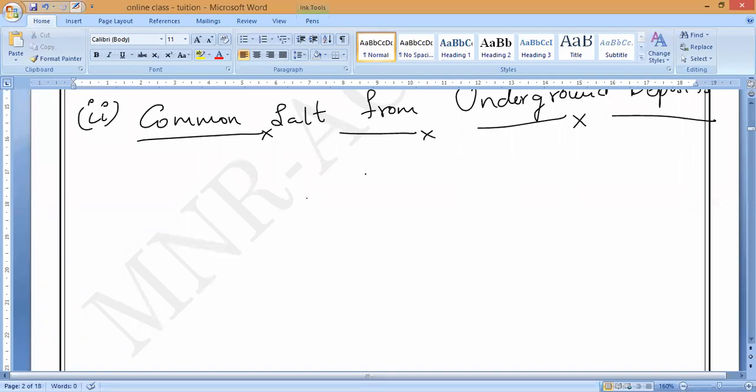Now you can see common salt from underground deposits. These underground deposits of common salt are found in many parts of the world, but the major source is in Pakistan, our Himalayan region, near the Sindhu river. Near those areas there are so many caves and underground deposits. The large crystals of common salt found in underground deposits are called rock salt. Like big stones present underground, we should call them large crystals.